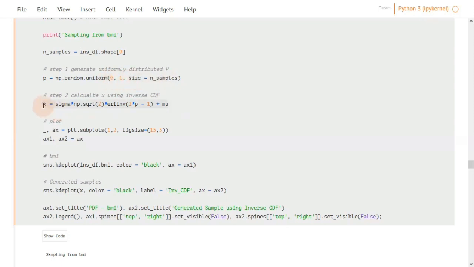Now calculate the inverse CDF using the functions we discussed earlier. Here the inverse of a Gaussian error function is actually coming from a module. We are passing to it the p's that we generated, and we are plotting the result. The x-axis has the generated variable. We are using KDEs. KDE estimates directly the probability density function of each variable. So we are using KDE on original samples and another KDE on the generated sample from the inverse distribution.